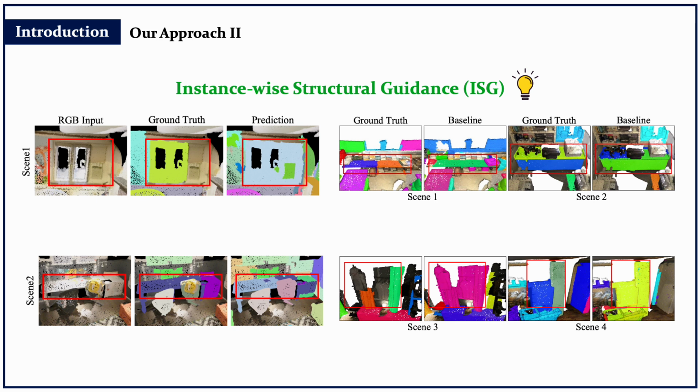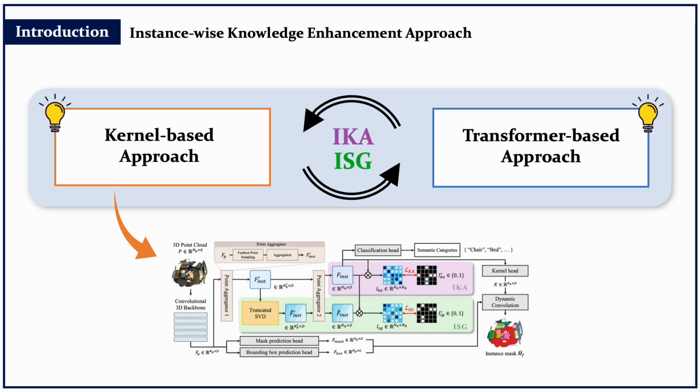Then, we effectively transfer fundamental clues for object cognition from ambiguity-minimized features to corresponding original features based on the cross-correlations between them. Ultimately, our instance features are now highly informative across complex 3D instances with aggregated and structural knowledge from IKA and ISG, respectively. Note that our novel networks can be applied to frameworks that use considerable instance-wise candidates, regardless of model structures, including kernel and transformer-based architectures.